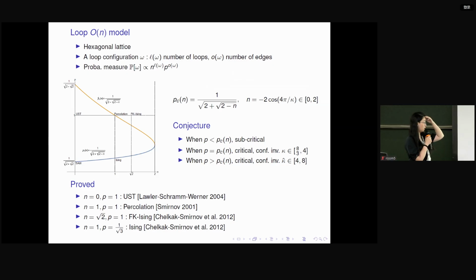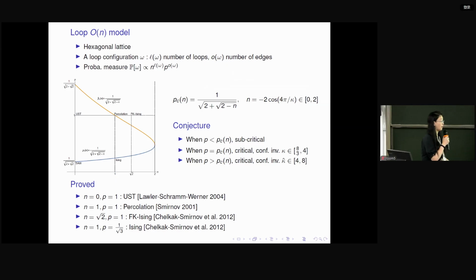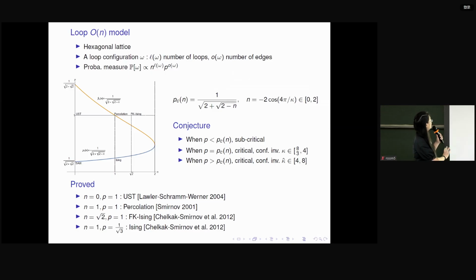This is the most famous Ising model on the two-dimensional lattice. So for these two models, they are also proved to be conformally invariant by the group of Smirnov. Okay, so these are the full models that we already know are conformally invariant. So today I'm going to talk about connection probability for these models.